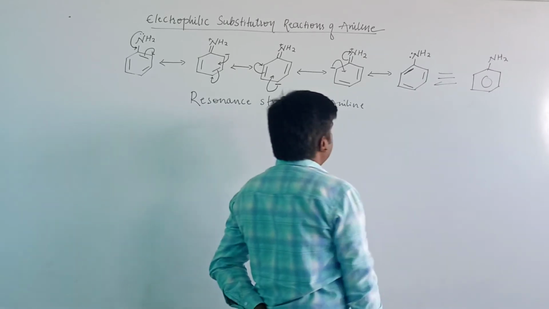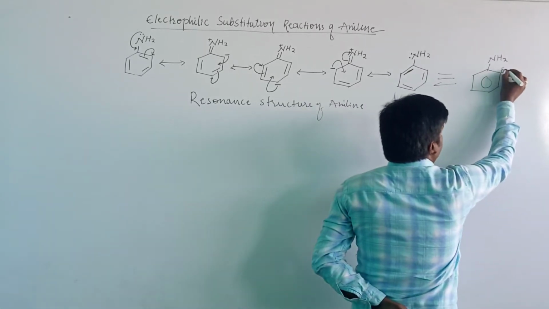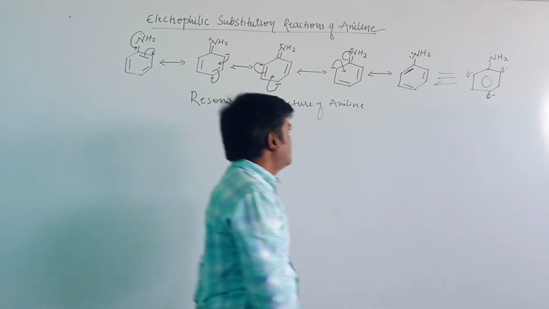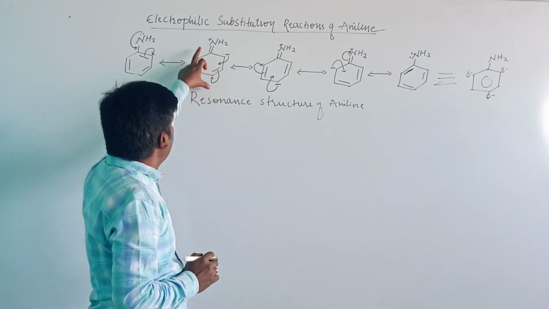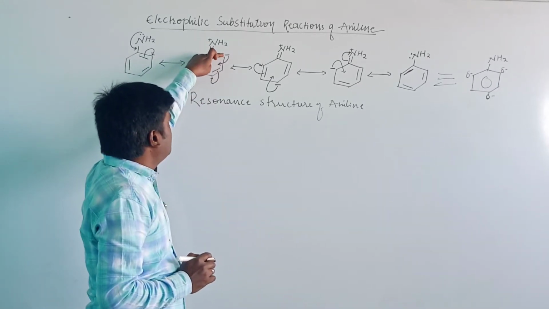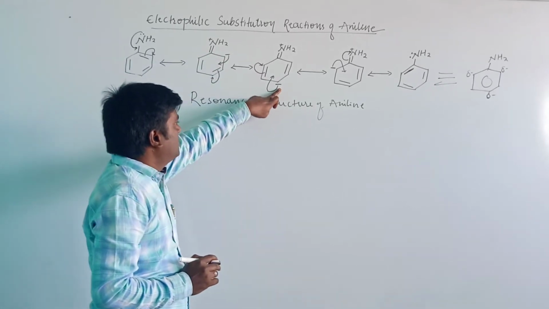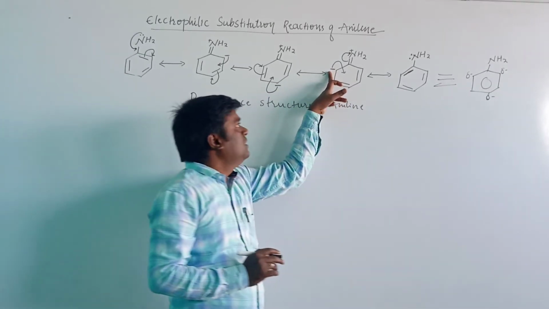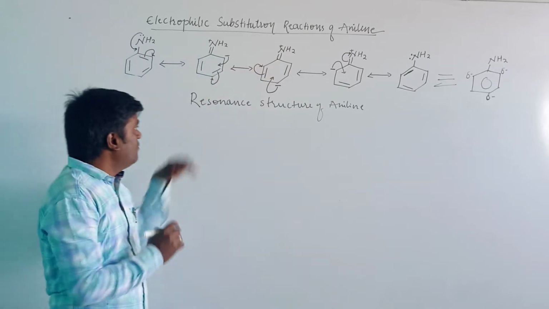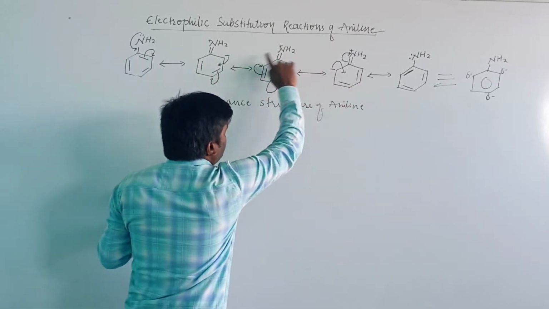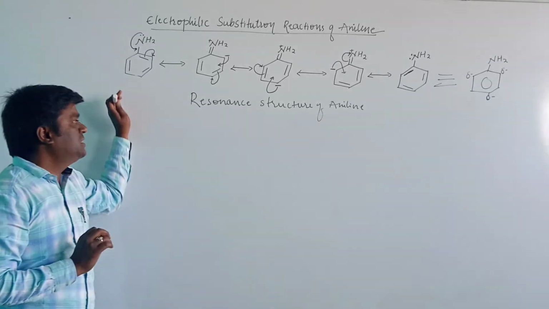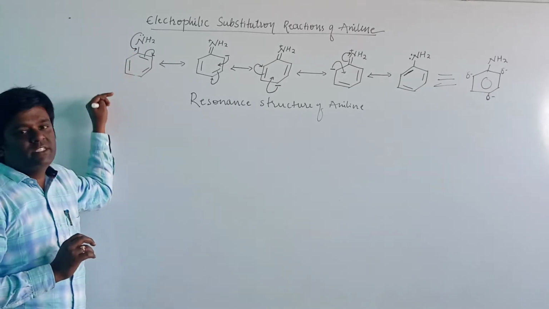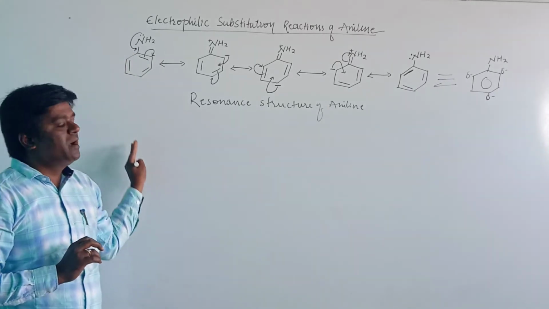The negative charge is created on the ortho position, para position and the other ortho position. When we observe these three resonance structures of aniline, the negative charge is present at the ortho and para positions. Therefore the NH2 group attached to the benzene is an ortho and para directing group.